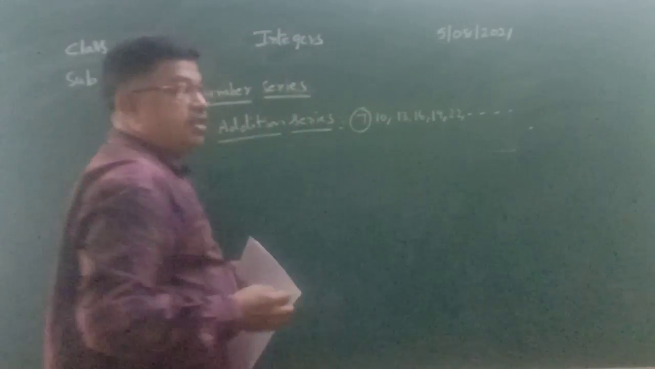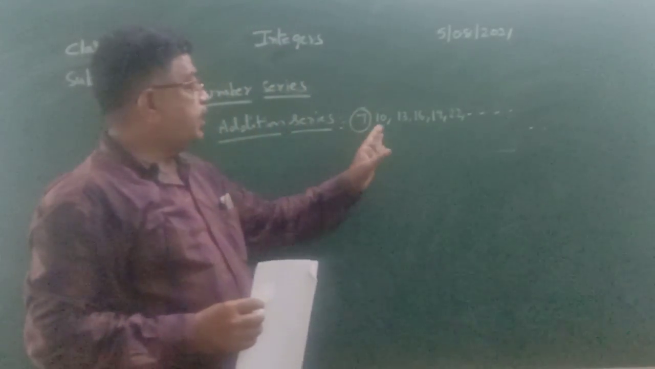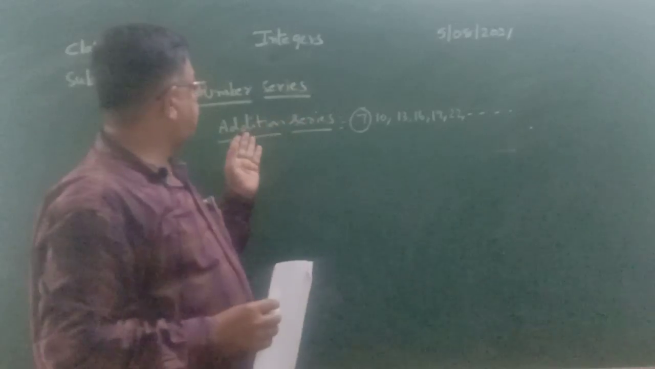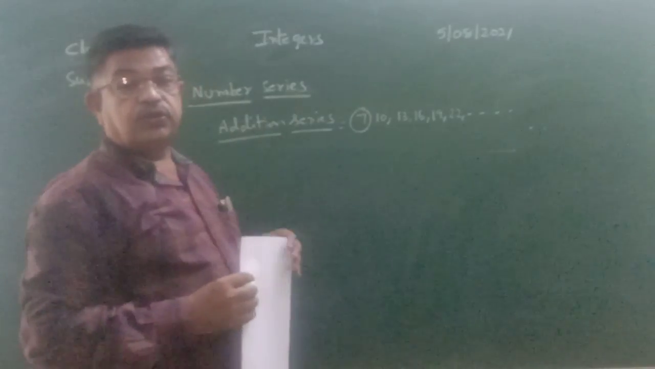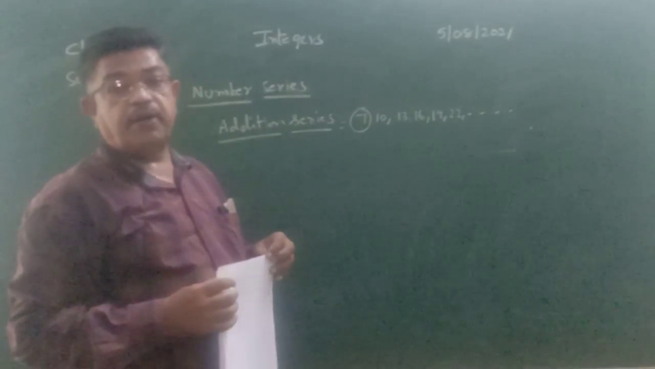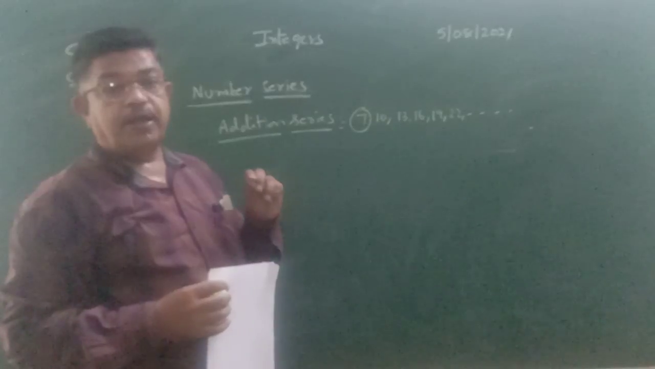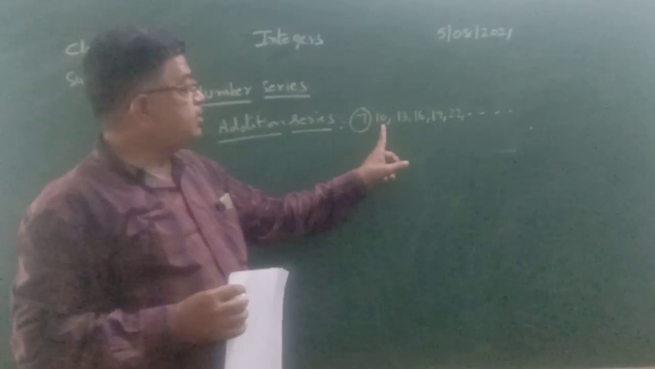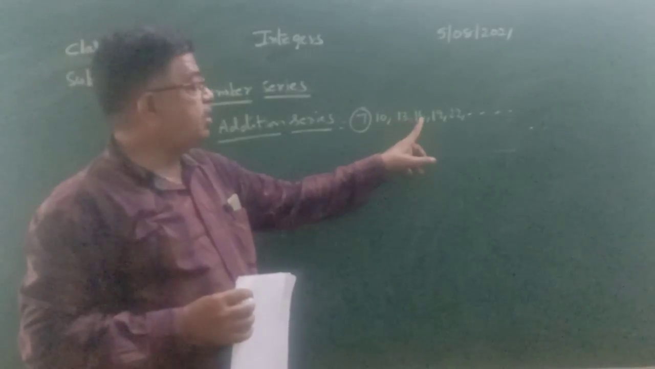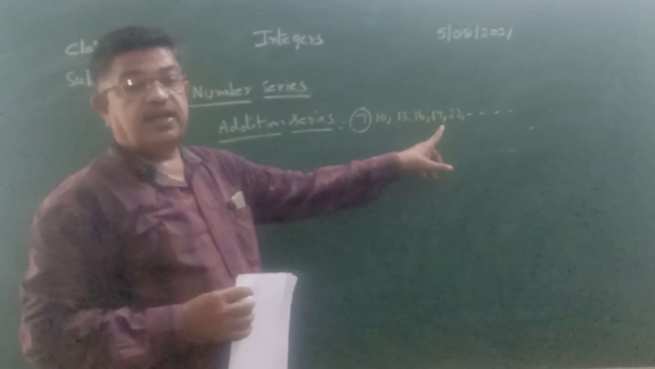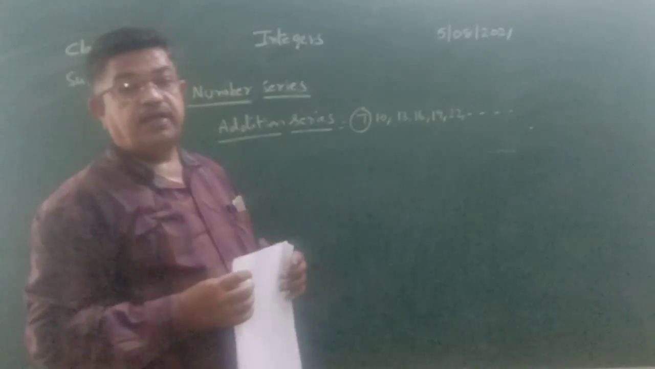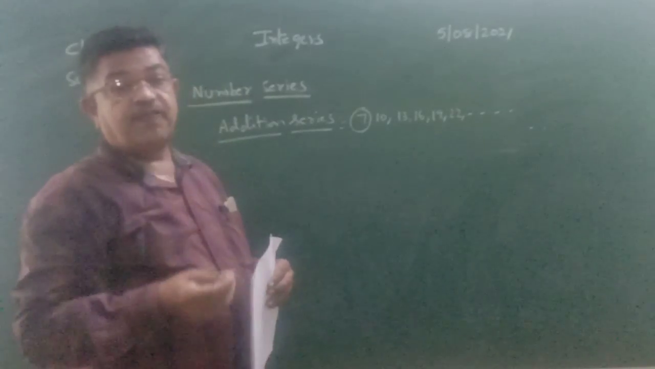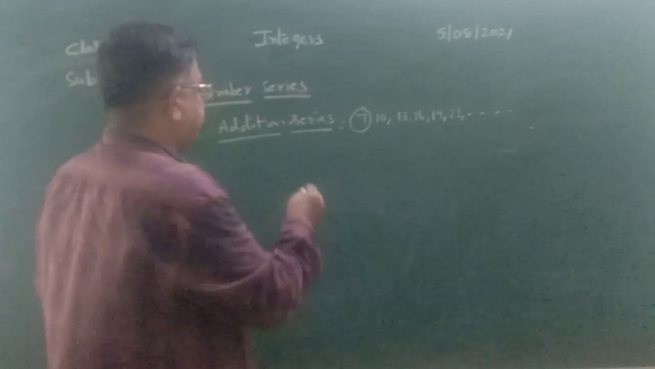Here the starting number is 7. 7 is added by 3 to get 10. That is why it is called addition series. Here the next number is obtained by adding a particular number to the preceding number. 7 plus 3 is 10, 10 plus 3 is 13, 13 plus 3 is 16, 16 plus 3 is 19, 19 plus 3 is 22. So the next number of the series will be 25.